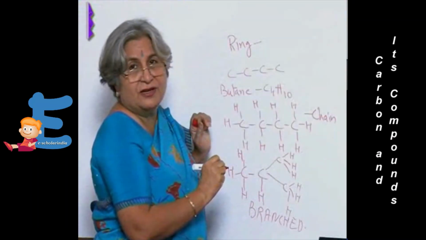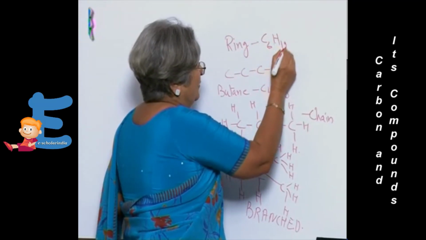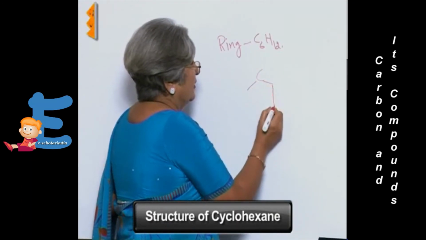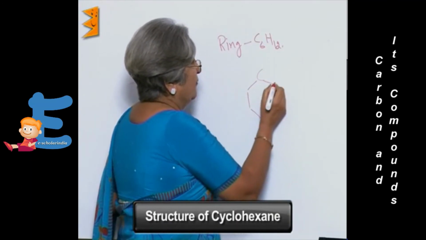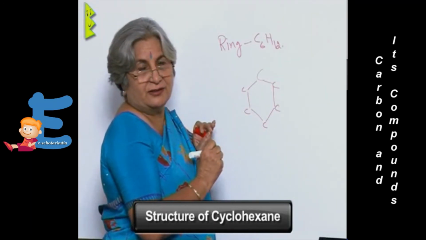As in the case of cyclohexane, C6H12. So there are 6 carbon atoms which are arranged in a hexagonal fashion.